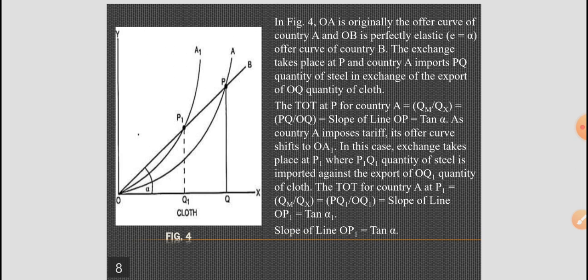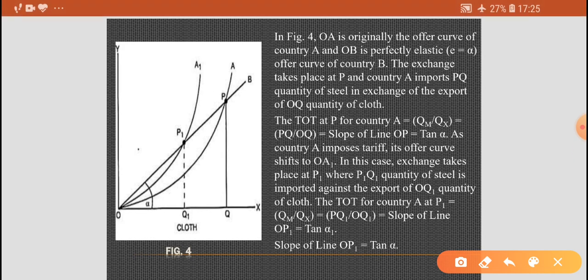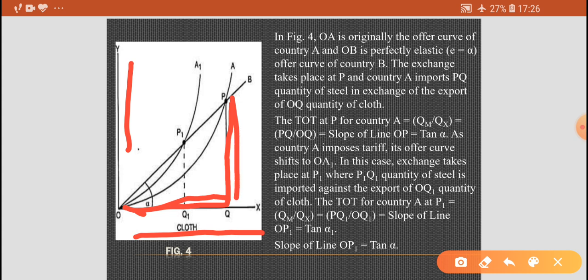Okay, see here, PQ quantity. Let me come with the pen. This is PQ quantity of steel in exchange of the export of OQ quantity of cloth. On the y-axis there is steel and on the x-axis there is cloth. The terms of trade at point P for country A equals QM upon QX, equals PQ upon OQ. This is OQ, this is PQ upon OQ. Okay.